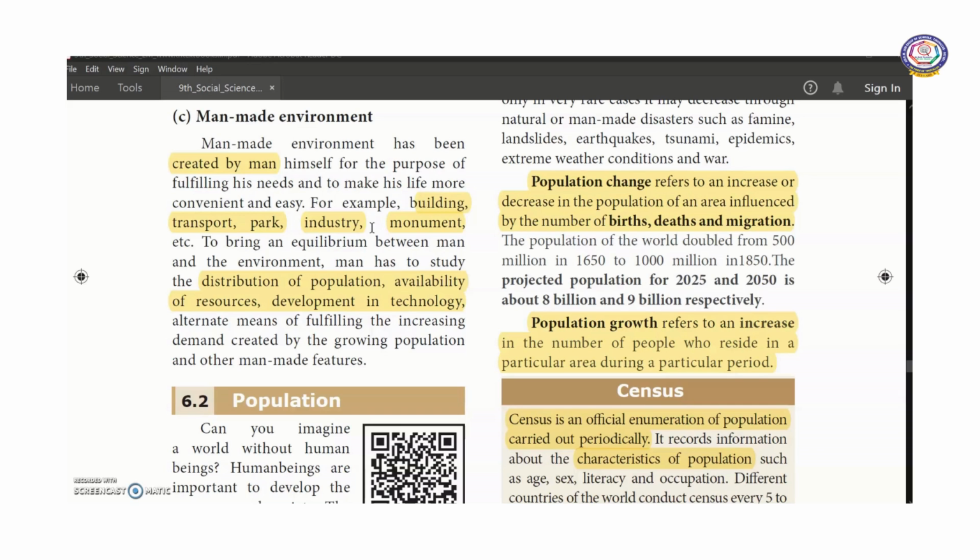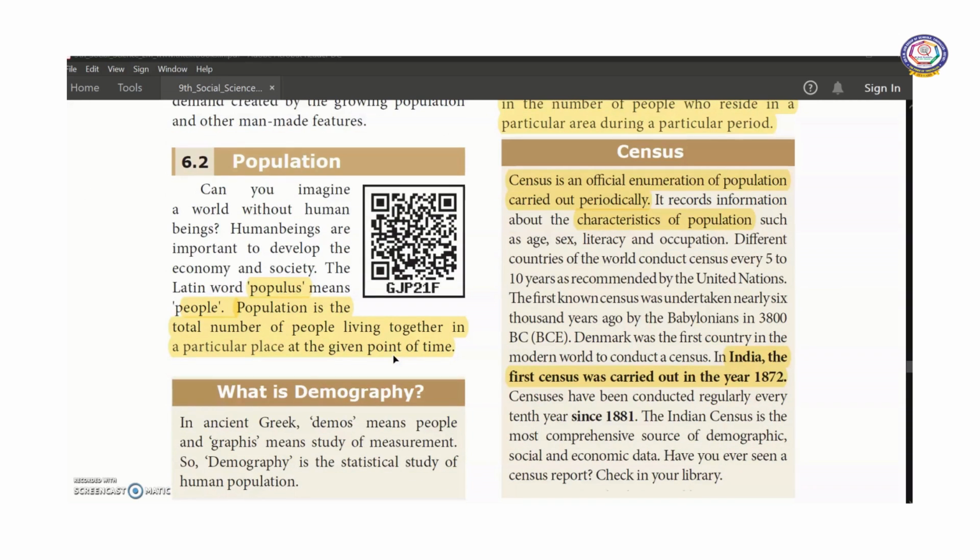To bring an equilibrium between man and the environment, to understand all these things, it is very essential to know about the distribution of population, availability of resources, development in technology, and alternate means of fulfilling the increasing demand created by the growing population. Our population is growing, isn't it? To fulfill all our needs, it is very essential to discuss this.